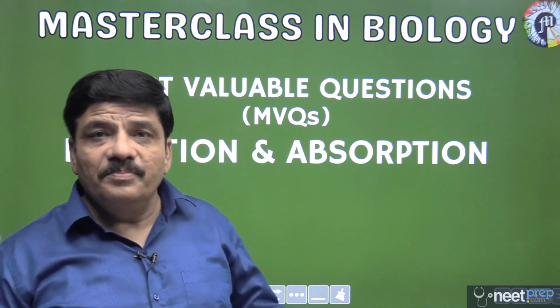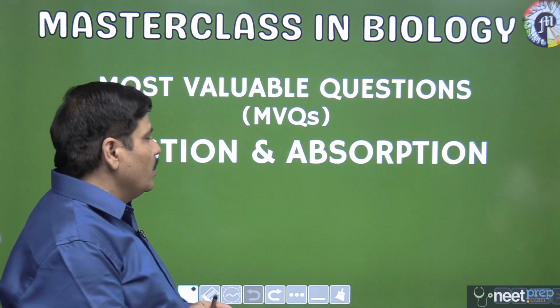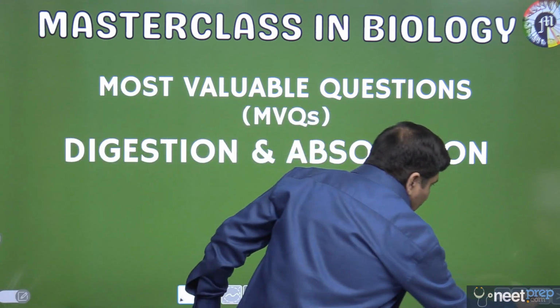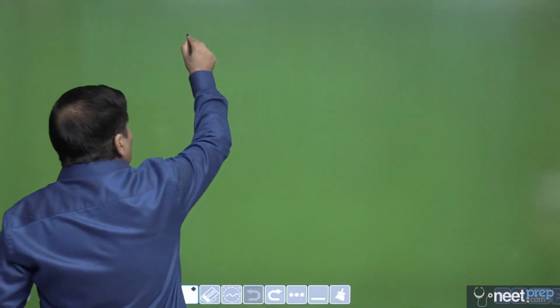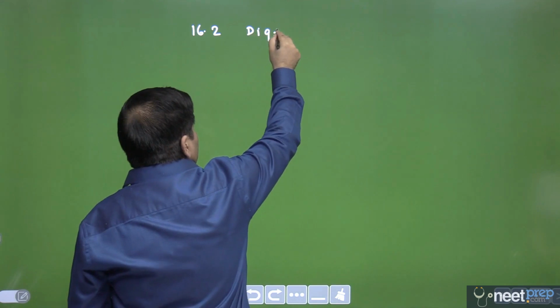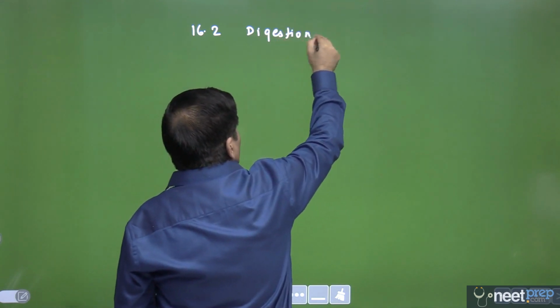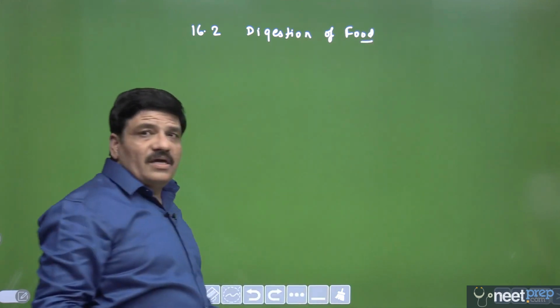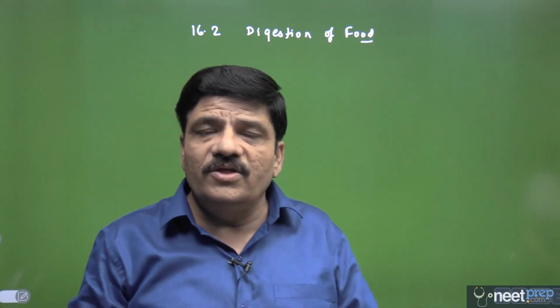We are looking at the possible questions that can be asked from your NCERT textbook. And in continuation with the previous video, now let us continue further our discussion and move on to the section 16.2, which is about digestion of food. So let us look at the possible questions from digestion of food. So the first thing they can ask you, where does the digestion of food actually begin?